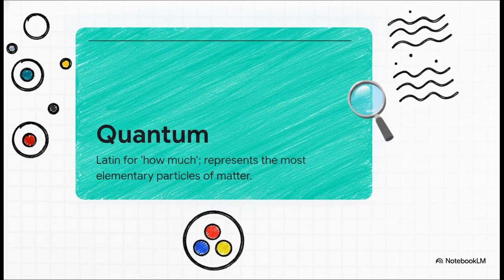Let's actually ground our vocabulary on how this works. The word quantum is simply Latin for how much. In physics, it means that energy isn't some continuous flowing stream. Instead, it's quantized into discrete absolute minimum amounts. Think of it like walking upstairs instead of a smooth ramp. We're dealing with the foundational building blocks of our world, the most elementary particles like electrons, protons, quarks, and photons, and the specific, indivisible packets of energy they trade.